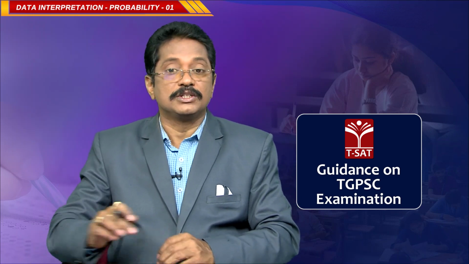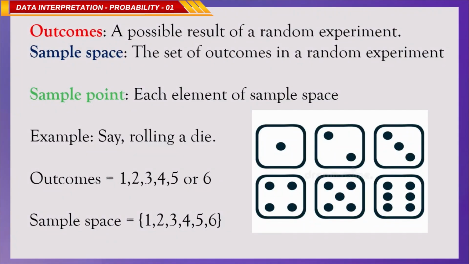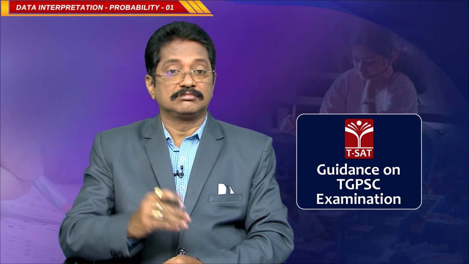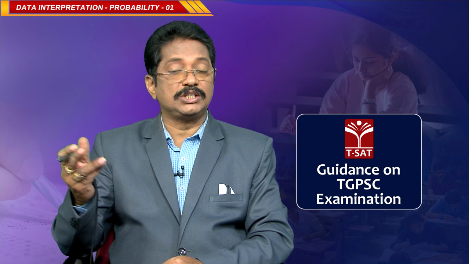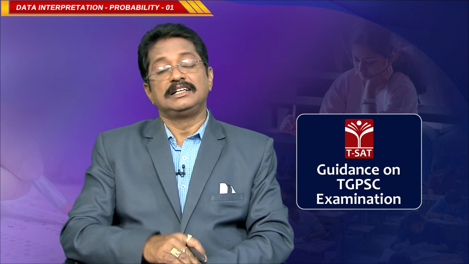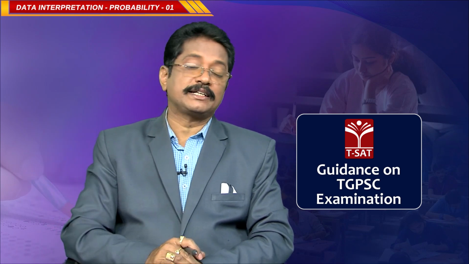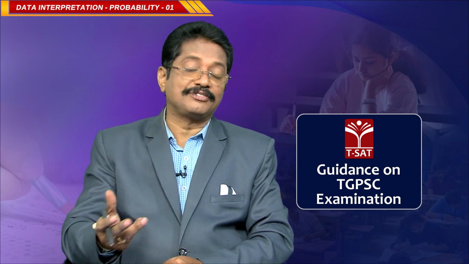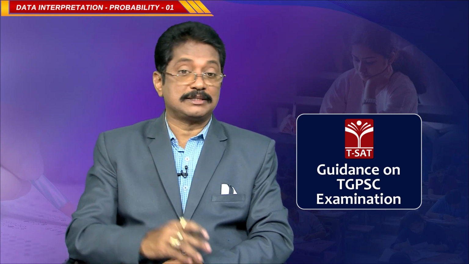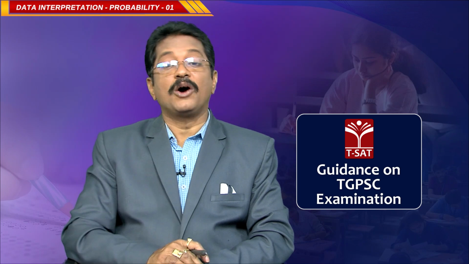Okay, now we are shifting to our next question. Now, before going to discuss this, I am going to say what is outcome. A possible result of a random experiment is called outcome. Already said, when the coin is tossed, the outcomes are head and tail. When the dice is thrown, then the outcomes are 1, 2, 3, 4, 5, 6. Correct? When one card is picked randomly from a deck of cards, then we have 52 possibilities. So, these are called outcomes.